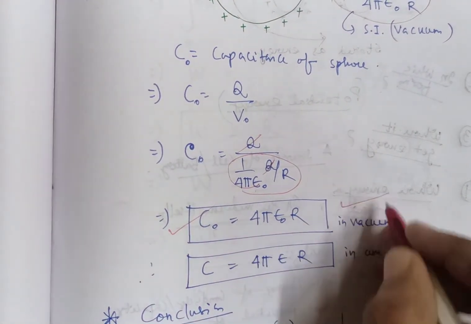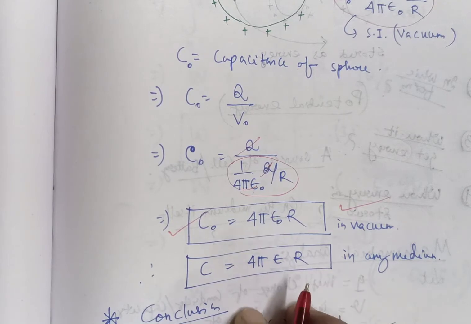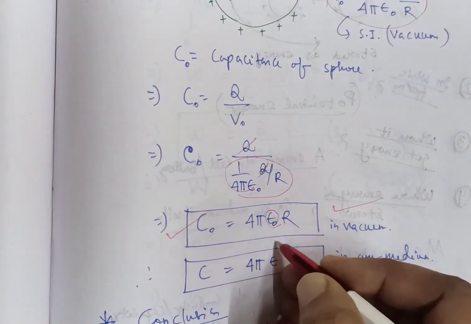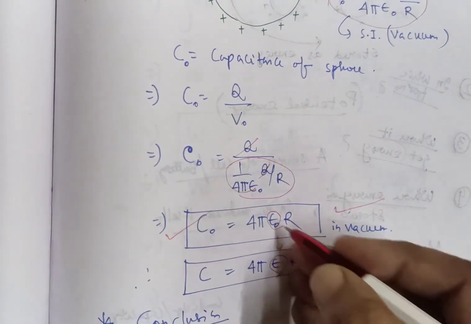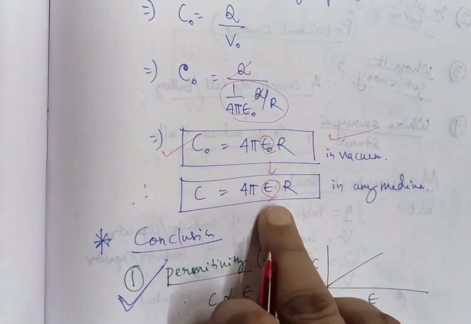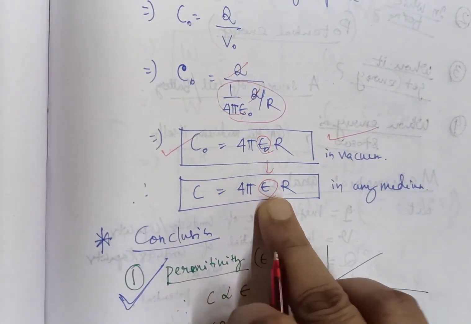This formula is calculated in vacuum. If you calculate it in any medium, you replace epsilon 0 with epsilon. Epsilon naught means permittivity in vacuum, and epsilon represents permittivity in any medium.